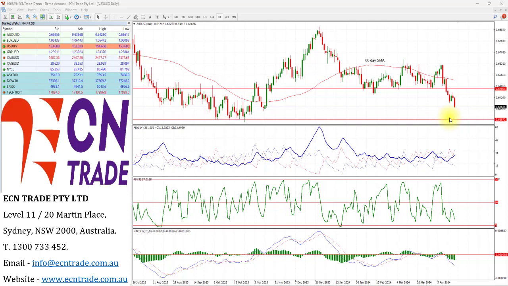Additionally, disappointing Australian employment data released Thursday also weighed on the Australian dollar, showing job losses and a slight increase in the unemployment rate that now casts shadows over the RBA's forecasts. In March, Australian jobs data declined by 6,600, falling short of its estimates, while the unemployment rate rose from 3.7 to 3.8. So looking at the technicals, they have broken down.